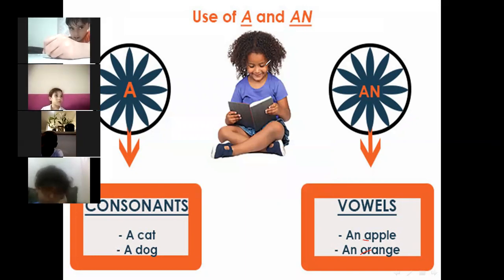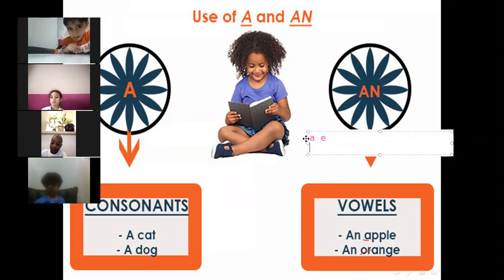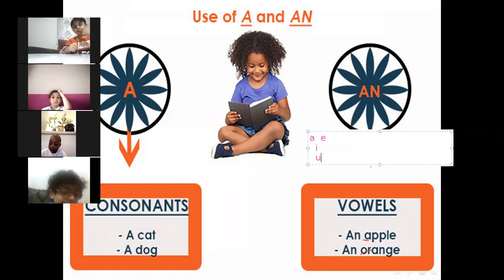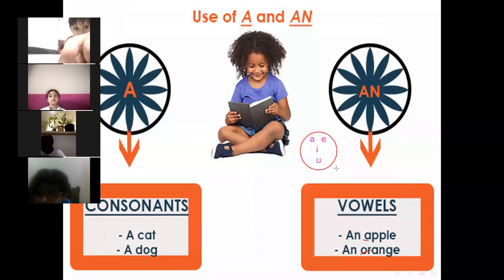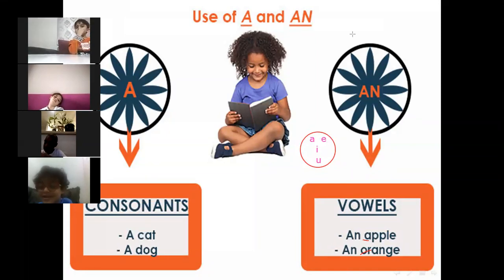A, E, I, O, U. Wonderful. So the vowels are A, E, I, O, and U. So if the word starts with any vowel letter, we're going to put an before the word.